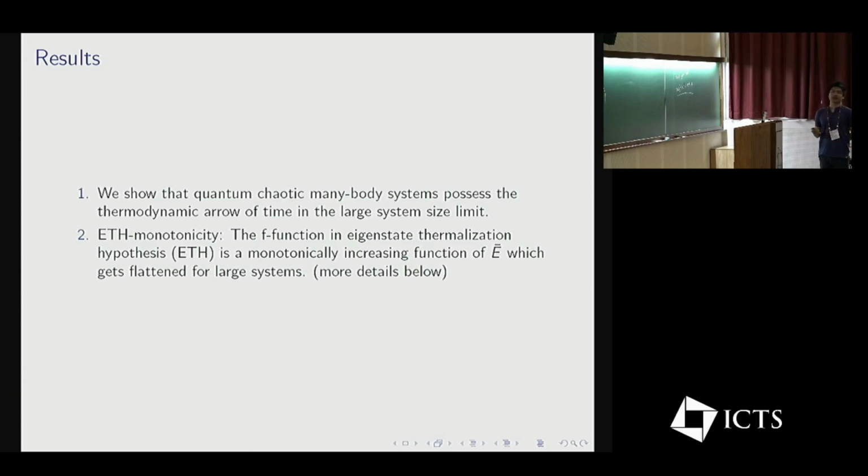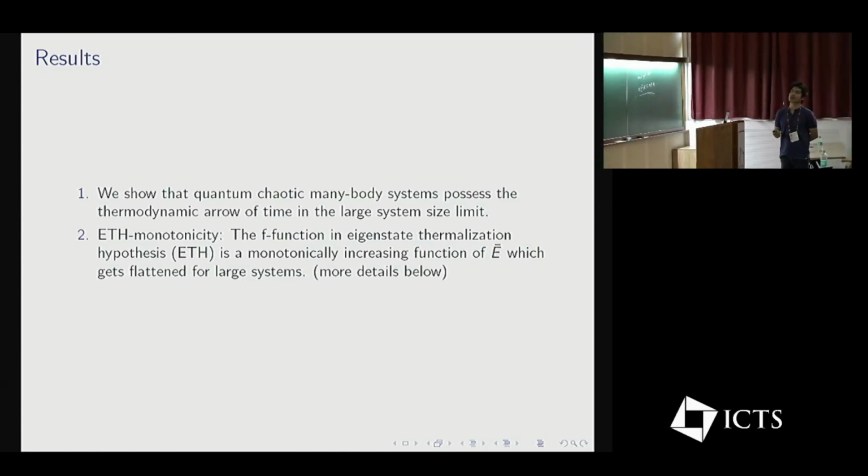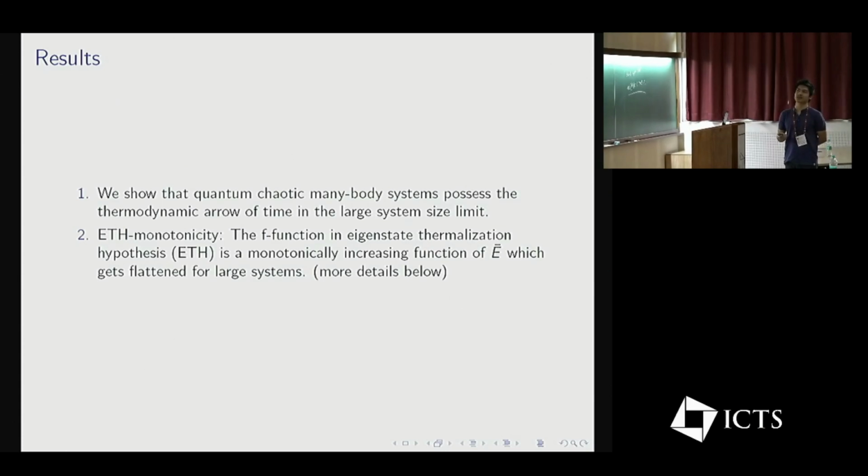Since I have only 10 minutes, let me flash the result. I'm not going to say it's a proof, but we motivate and we see that quantum chaotic many-body systems possess the thermodynamic arrow of time in the large system size limit. The technical part of the result is what we are coining ETH monotonicity. The F function in the eigenstate thermalization hypothesis is a monotonically increasing function of E bar, which gets flattened for large systems. More details are coming. This is the technical part of my result.